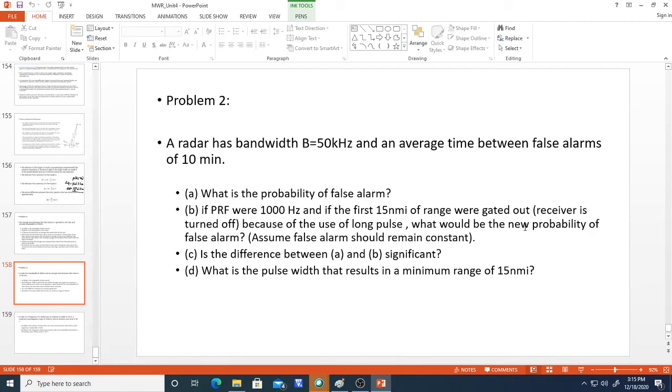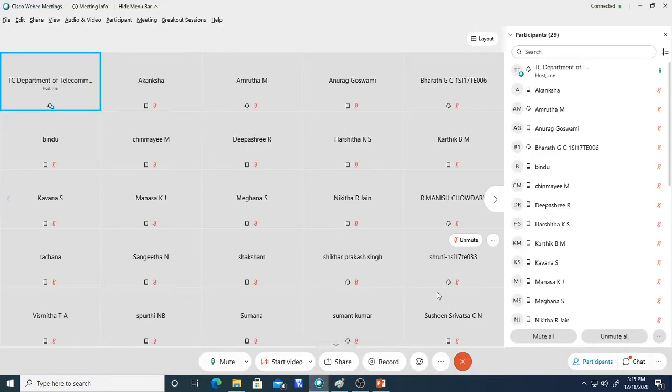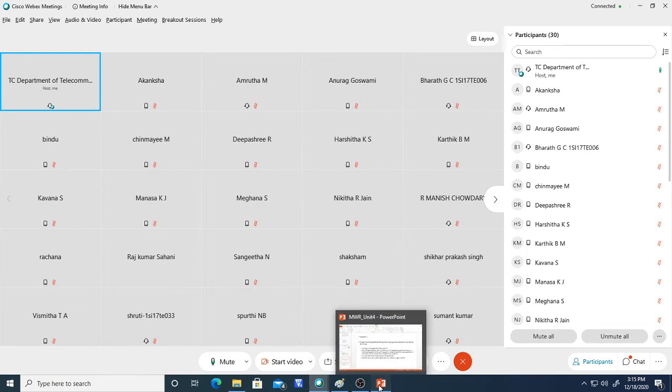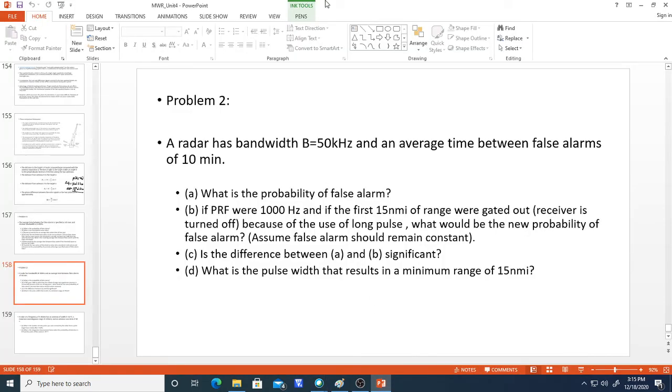So you need to find out the probability whenever the receiver is turned off. Now, is the difference between A and B significant? And what is the pulse width that results in the minimum range of 15 nautical miles? Okay, so now find out. So first use